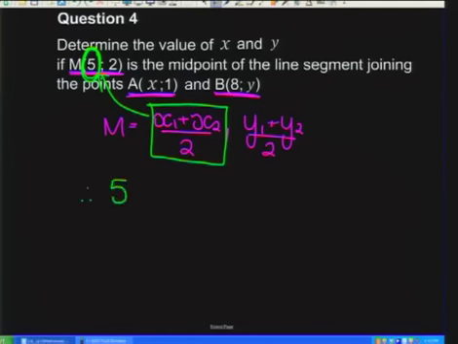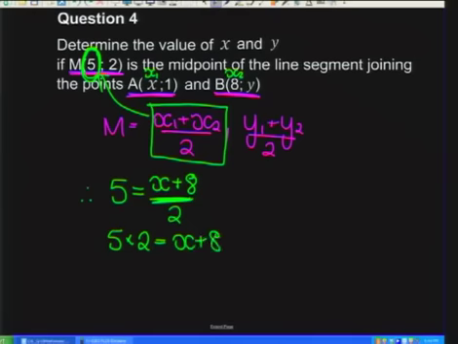We're going to say that 5 is actually equal to x1, which in this case is just x, plus x2, which is 8, divided by 2. Now instead of dividing on that side, the opposite of divide is to times. So I'm going to multiply 2 up on the other side. And we are going to have a 10. And if I bring 8 over, I'm going to subtract it to give me 2 as my x value.